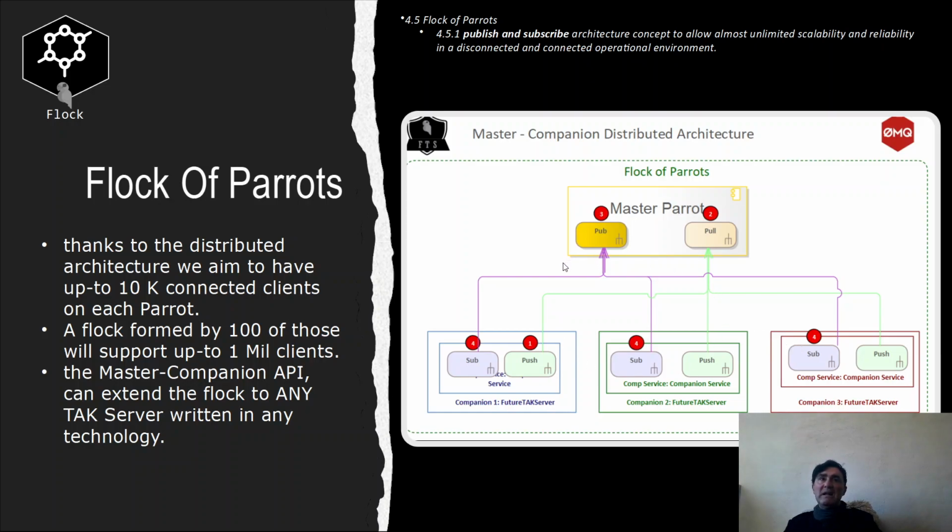And that means that we can extend this not only to our own FTS, but the protocol that can do that is going to be documented by us. And that means any TAK server out there can subscribe to that protocol and become a part of our flock of parrots.